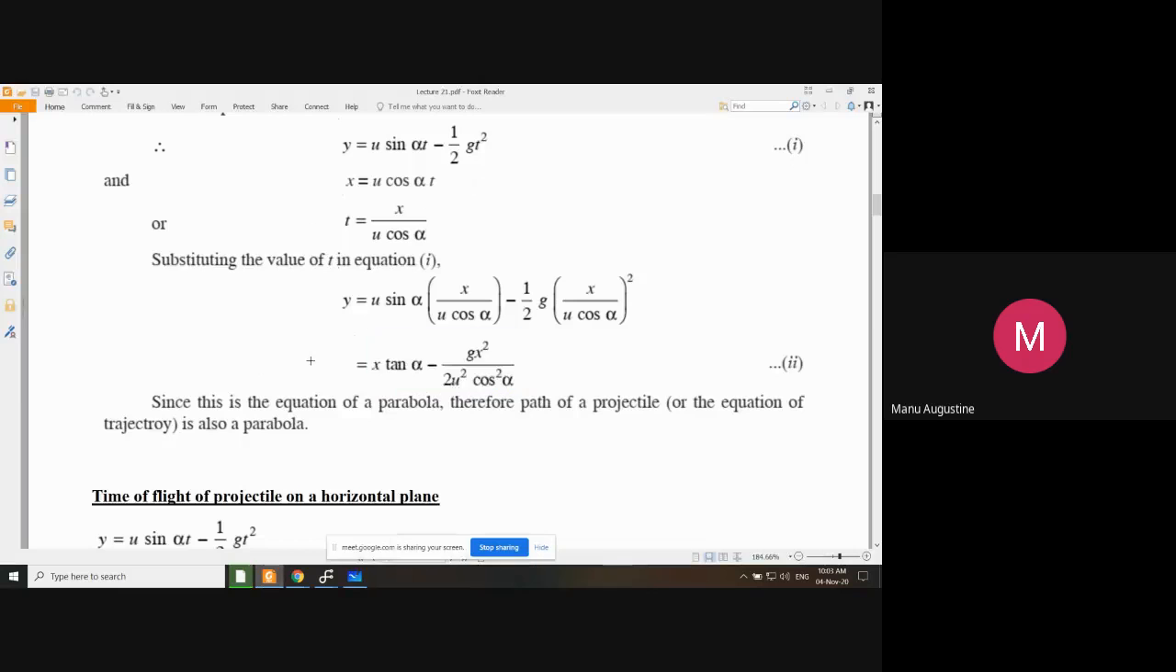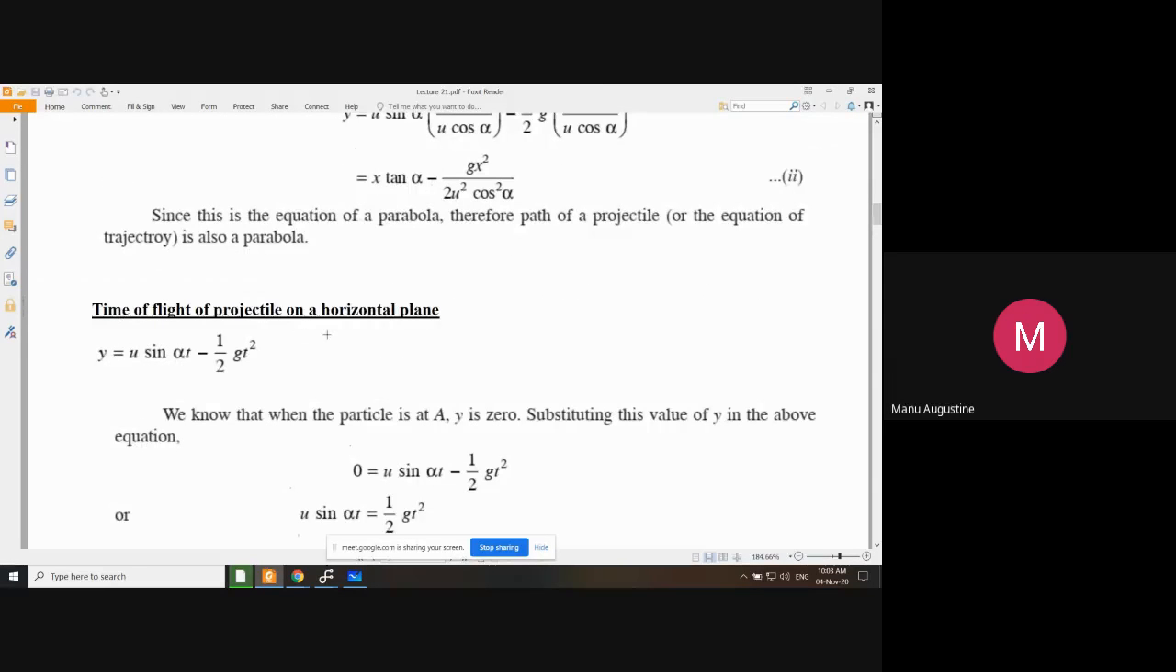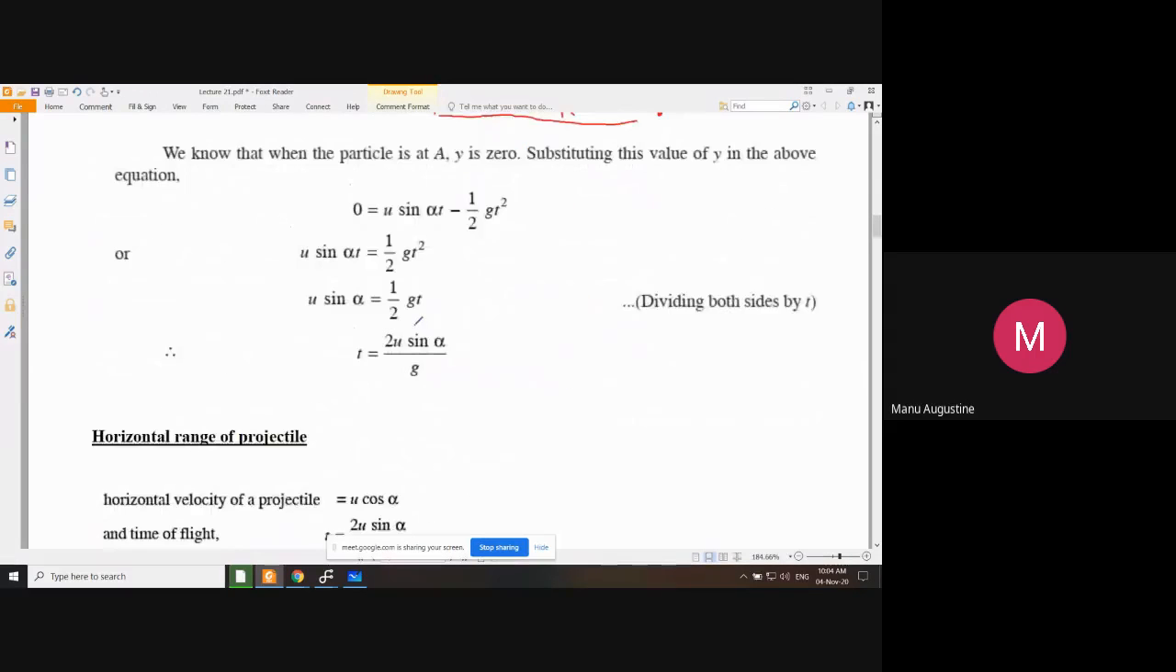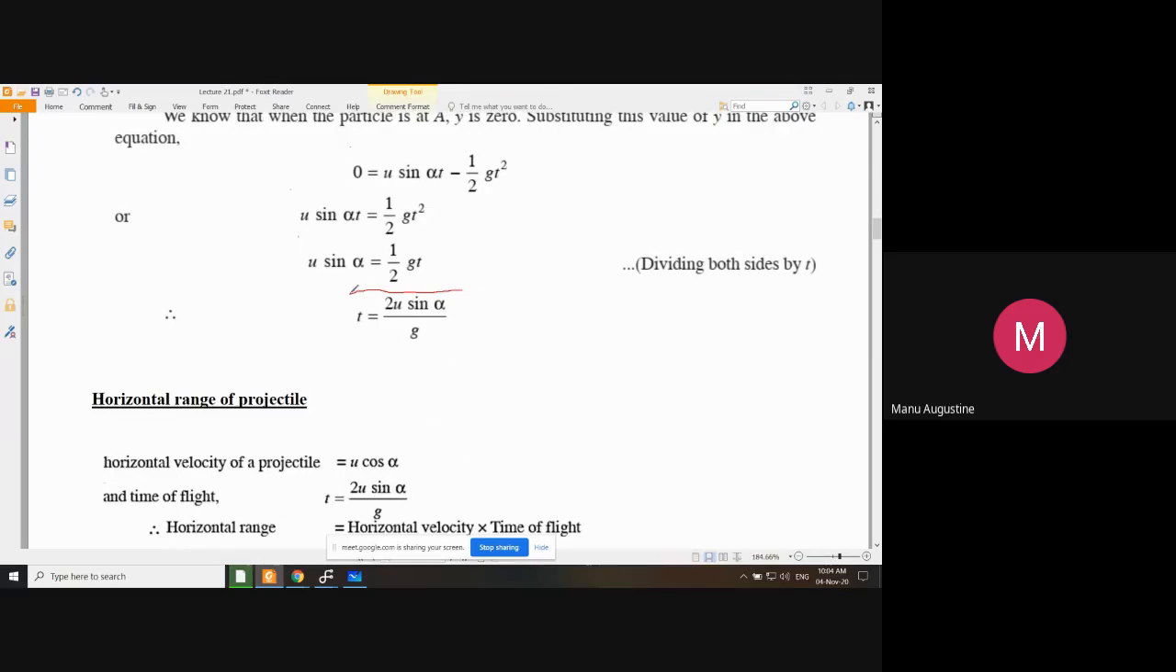Then let us move on. Time of flight of a projectile on a horizontal plane. That means if a projectile is thrown like this, it takes the shape of a parabolic path and then it falls down back on the ground at some distance. So we call this horizontal distance the range, and the time taken for the projectile to travel from here to here the time of flight T. We had derived this as 2u sine alpha divided by g.